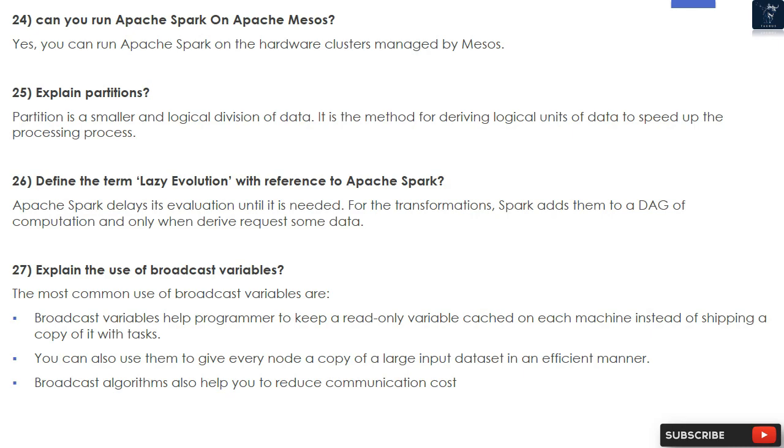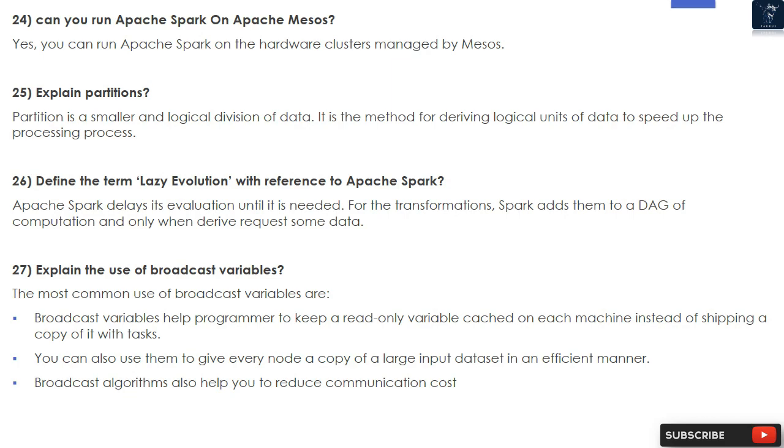26. Define the term lazy evaluation with reference to Apache Spark. Apache Spark delays its evaluation until it is needed. For the transformations, Spark adds them to a DAG of computation and only executes when the driver requests some data.